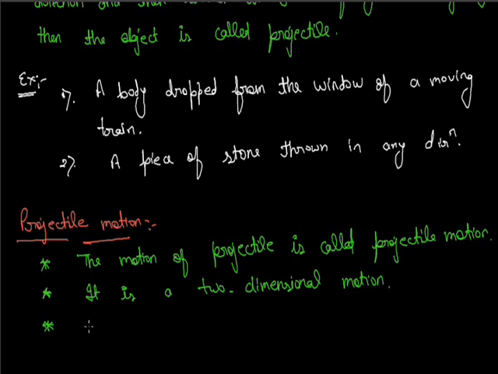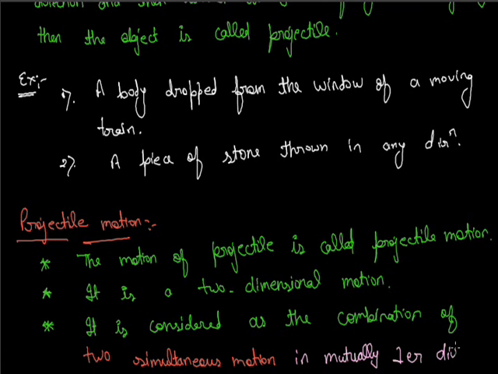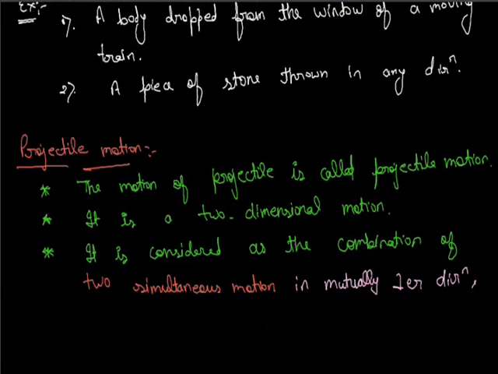The important point is it is considered as the combination of two simultaneous motions in mutually perpendicular directions, and which are independent from each other.